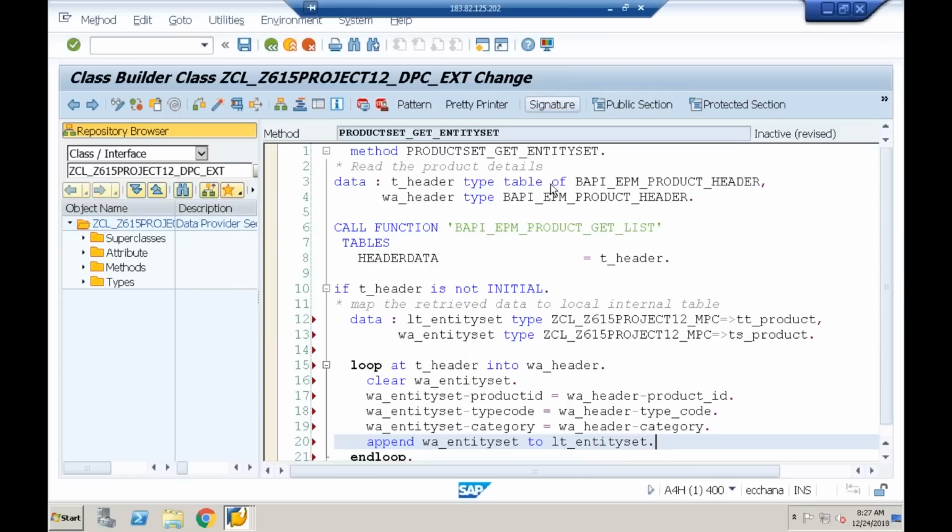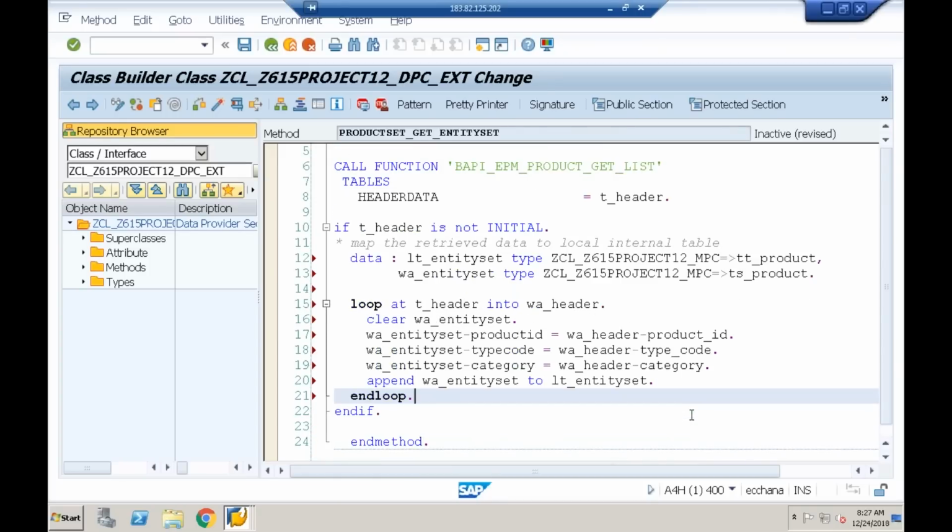But what I want to achieve is paging, which is a combination of dollar top and dollar skip. So see the very simple technique I mapped it. Up to this is fine, and if this is fine, now I'll say implement paging on local internal table. Implement paging on local internal table.